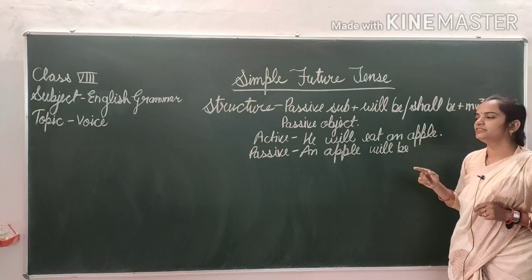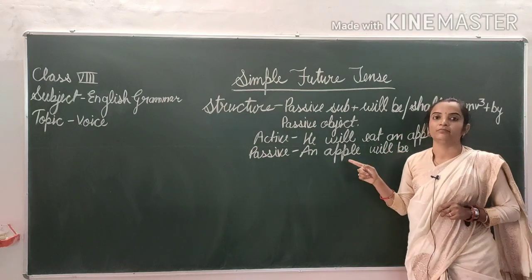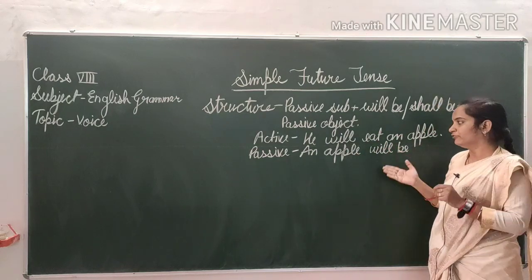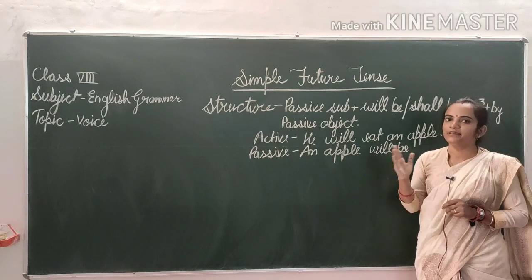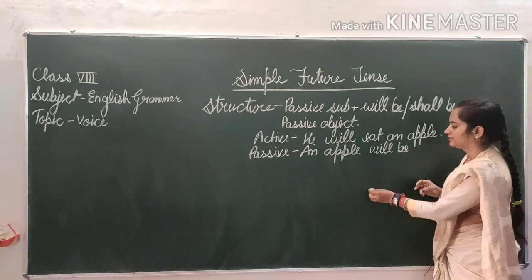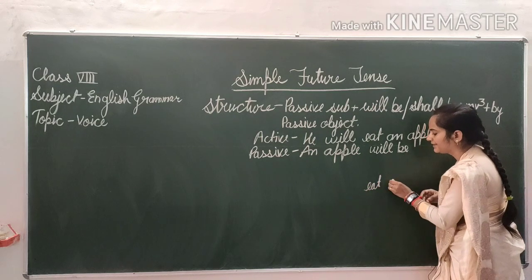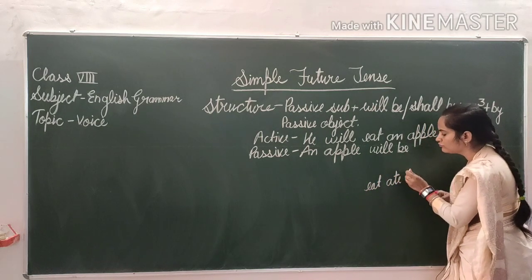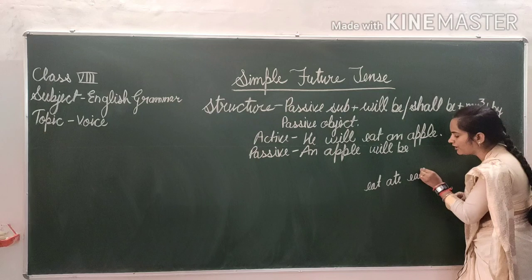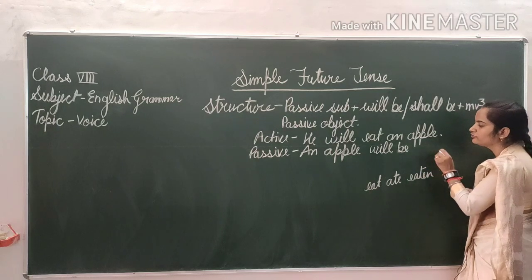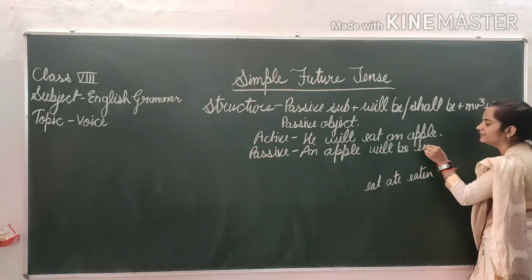Which is main verb? Eat is your main verb. Now change this verb into MB3. Eat, ate is your MB2 and eaten is your MB3. So you will write down MB3 here.